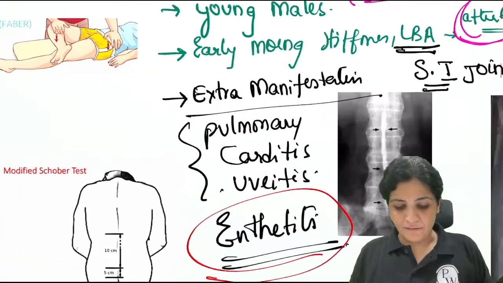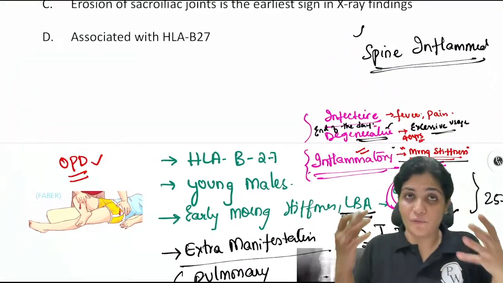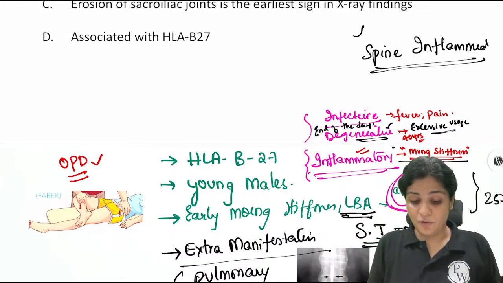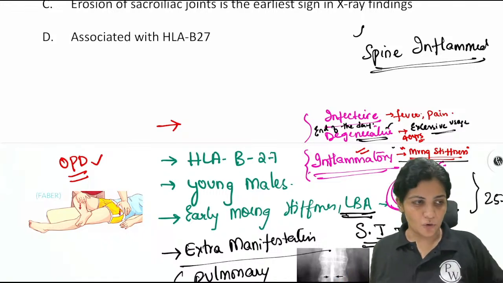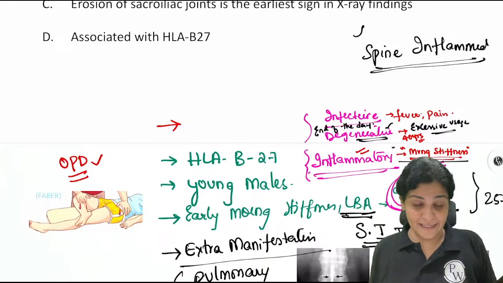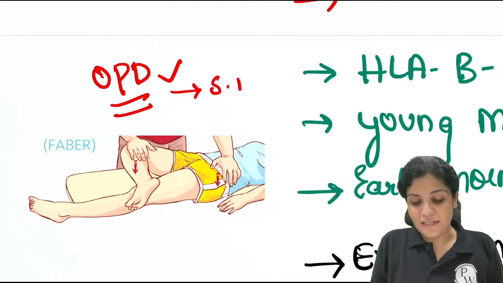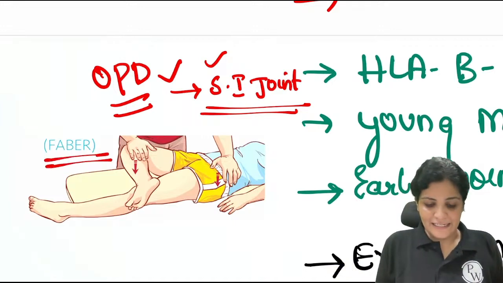Now he will come to your OPD. Coming to the OPD, as you're very intelligent doctors, you see that this is a young male, and because he's telling all about low backache, and you have all learned so much about ankylosing spondylitis, you will immediately think, okay, this could be ankylosing spondylitis, and now you want to test for your sacroiliac joint first. So what is that one test which will tell you that the involvement of the SI joint is there? So this is the test, that is the FABER.